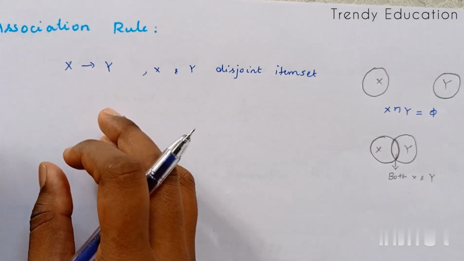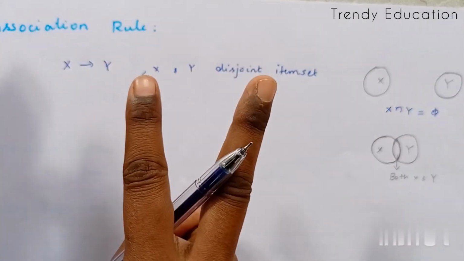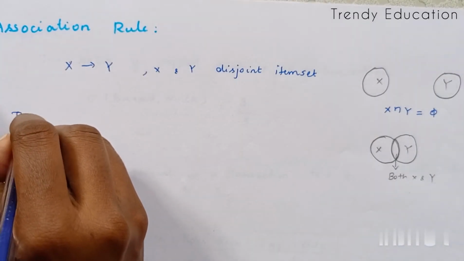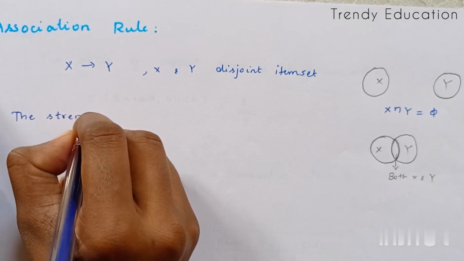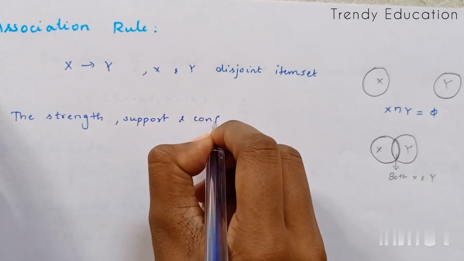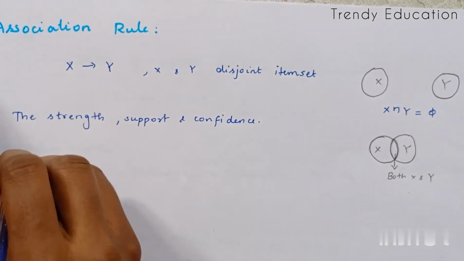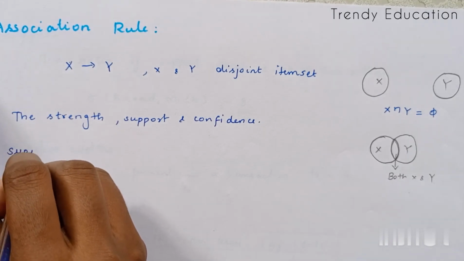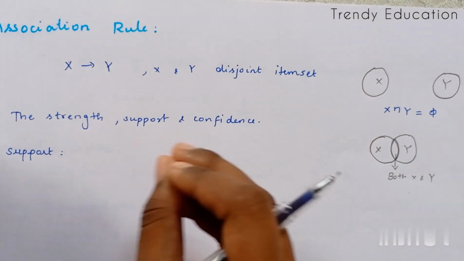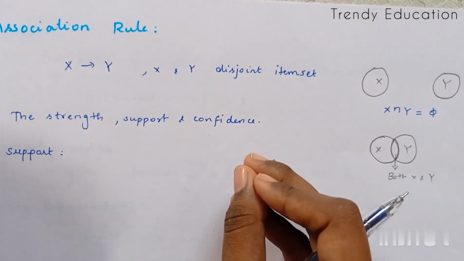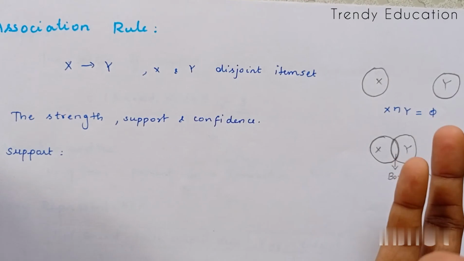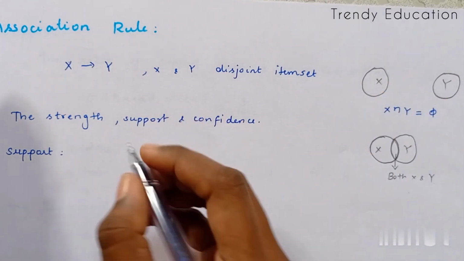The strength of an association rule is measured in terms of two things. What are those two things? Support and confidence. That is, the strength can be measured using support and confidence. So let's see what support is and what confidence is. Support is how often a rule is applicable to the given data set. So I'm going to find a rule and see how often the rule is applicable to the given data set. This is what support is.